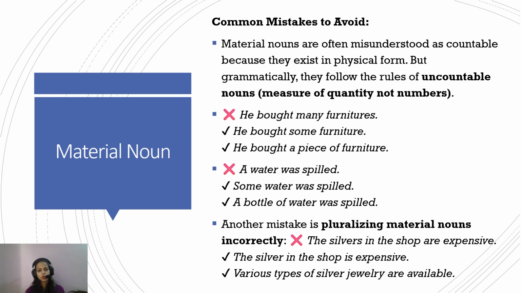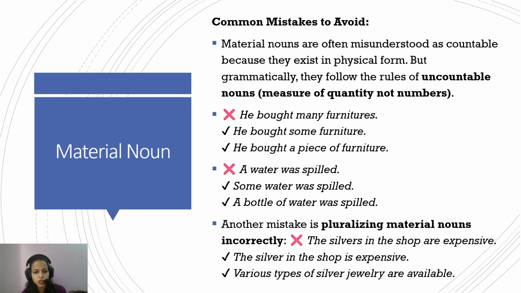The common mistakes to avoid. Material nouns are often misunderstood as countable because they exist in physical form, unlike the abstract noun. Because with abstract nouns, since they do not exist in the real world, it's easier to imagine them as uncountable. But grammatically, they follow the rule of uncountable nouns, that is, measure of quantity and not numbers. So, he bought many furnitures. Again, I told you there is no such thing as furnitures, so it's anyway wrong. He bought some furniture. He bought a piece of furniture. So here the quantifier of quantity is used and not of number.